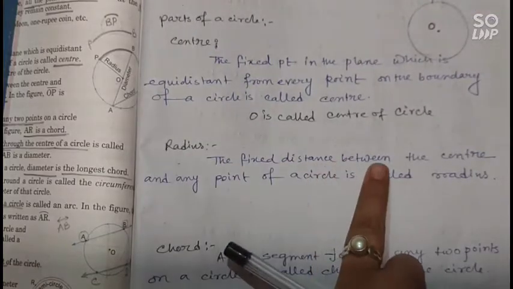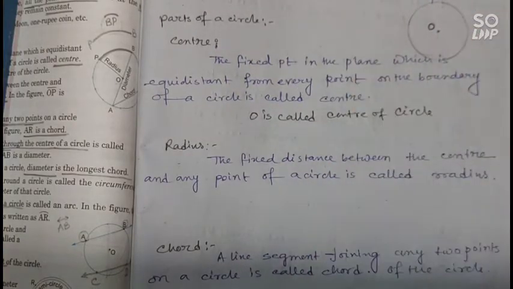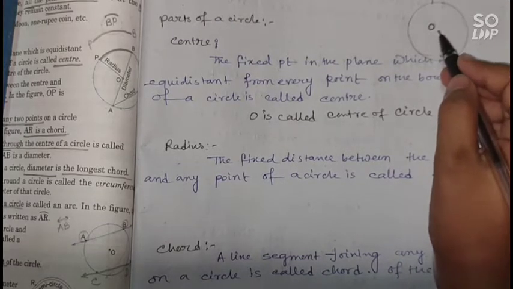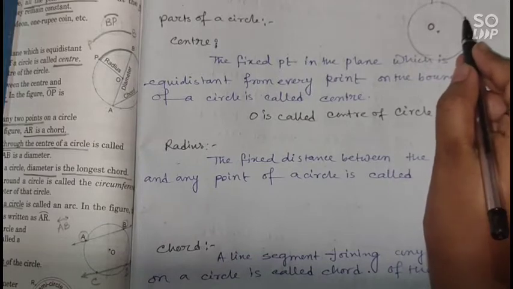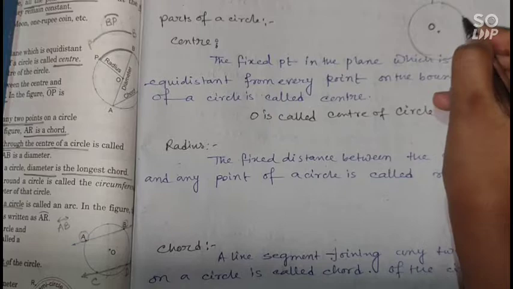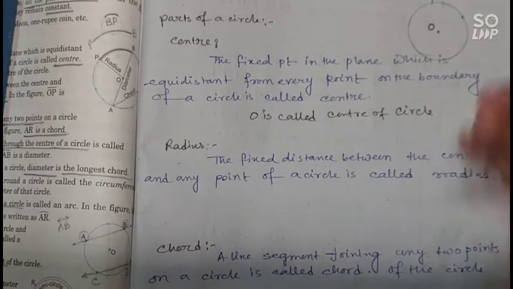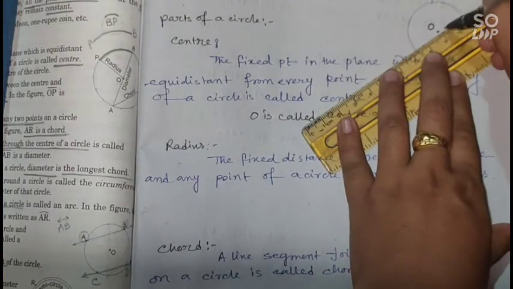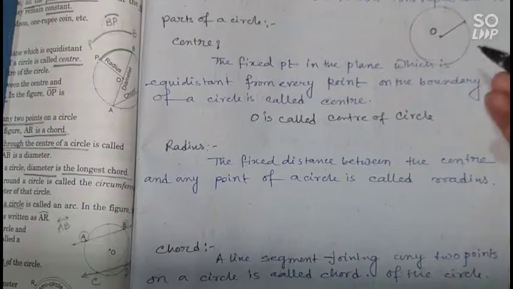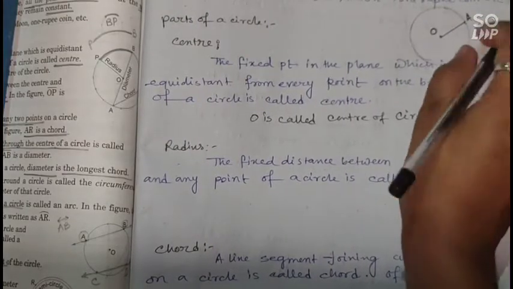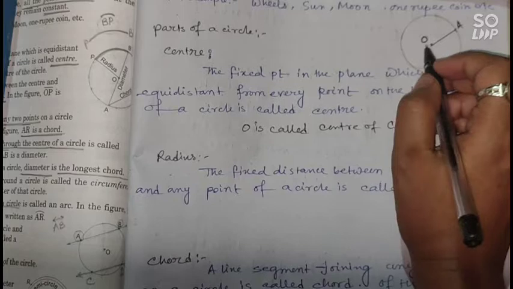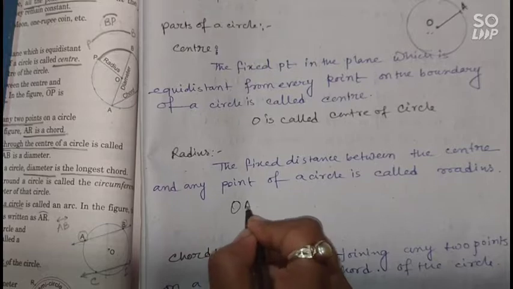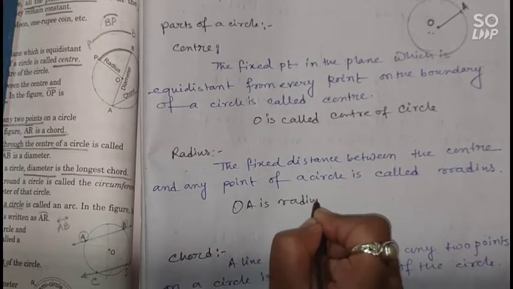Next, radius. The fixed distance between the center and any point of a circle is called radius. So the distance between this center and any point of this circle, একটা যে কোনো পয়েন্ট সার্কেলের উপরে আমরা যদি একটা যে কোনো পয়েন্ট নেই, সেই পয়েন্ট আর এই সেন্টারের যে ডিস্টেন্স, এই ডিস্টেন্সকে আমরা বলবো. If I take a point A on the circle and the distance between this center O and A is called the radius. So OA is the radius of the circle.